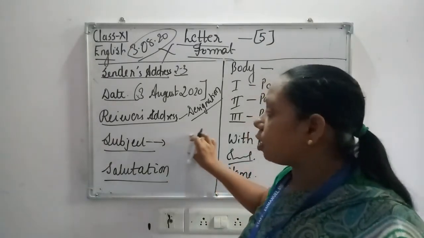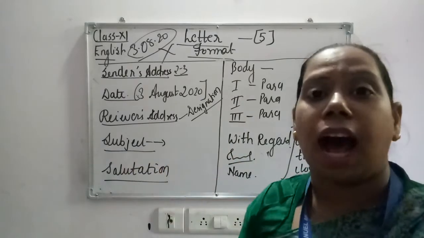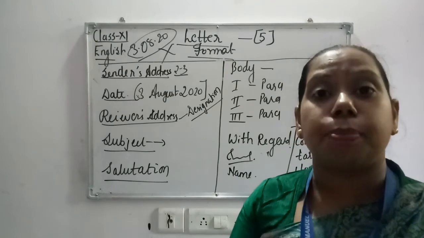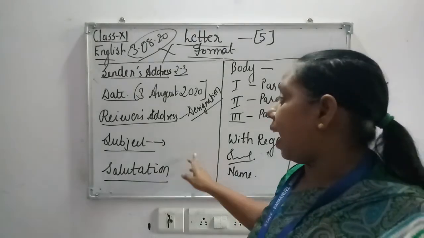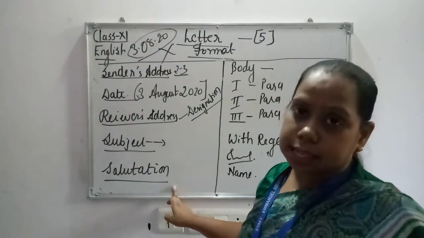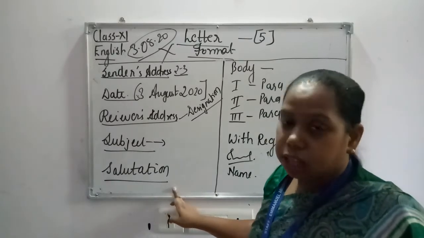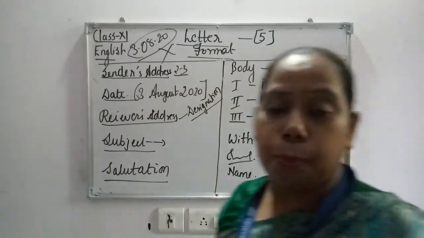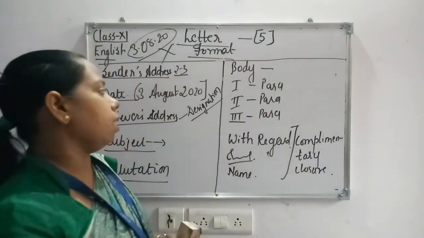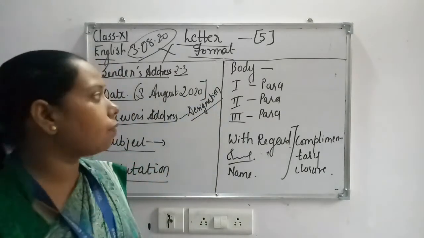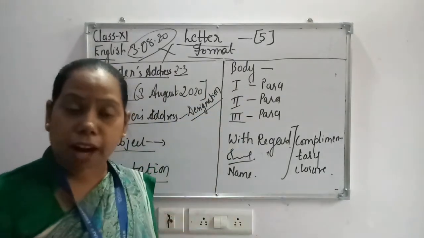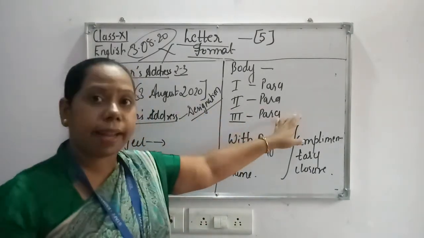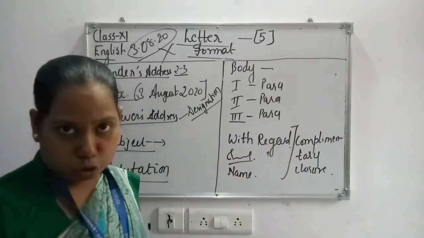Then subject, it should come in 1 line or 1.5 lines. It should be very precise and brief. Then salutation like dear sir, dear madam. When we write official letters, we can use dear also. Now body, there can be first, second and third paragraph. In the first paragraph you can give the introduction, what is the purpose of writing the letter, what do you want, and in the last one you can show the gratitude also.